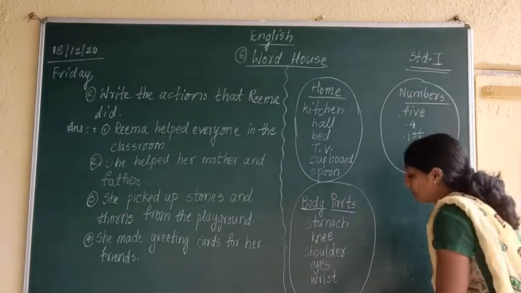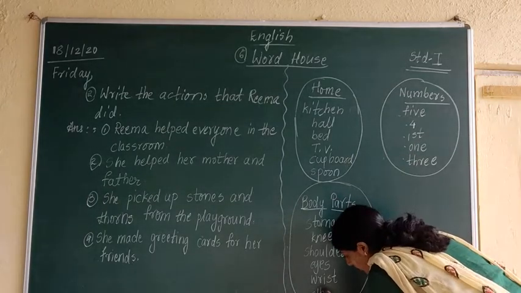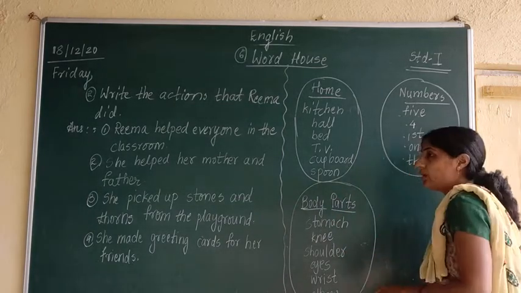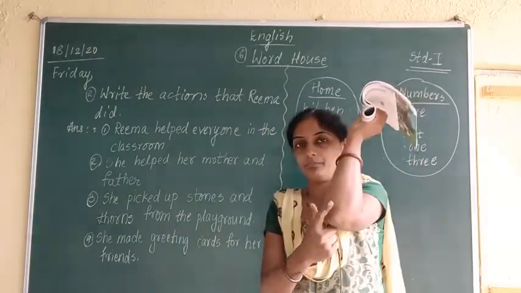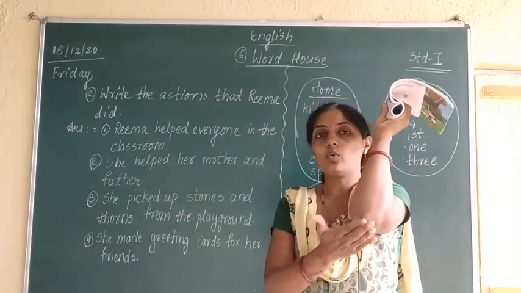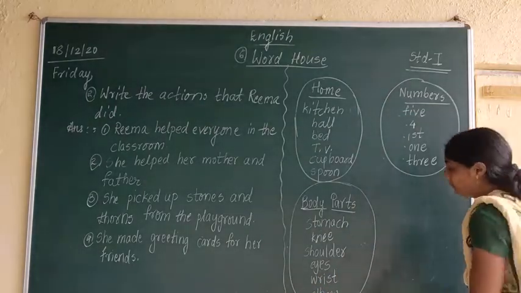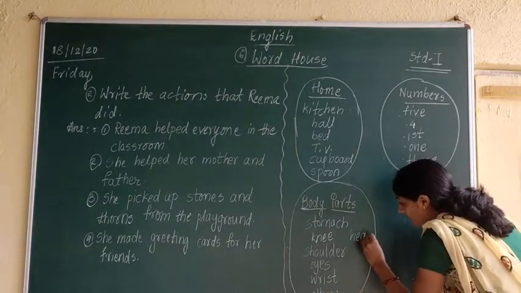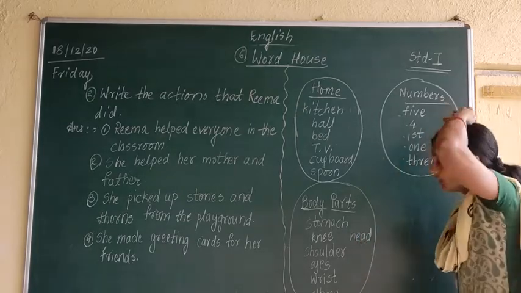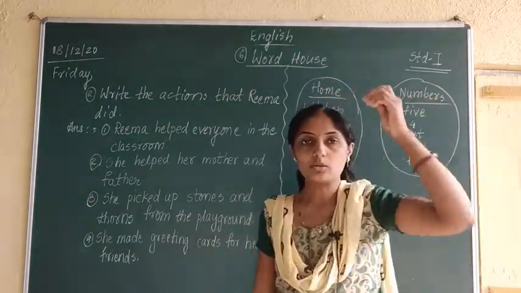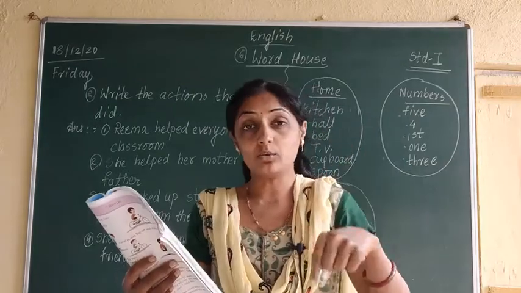After wrist is elbow. ELBOW, elbow. Where is your elbow? Elbow is here. Correct? It is called elbow. Next one is head. HEAD, head. Head means what in Marathi? Doko. Understood? In this way we studied the third group of words.